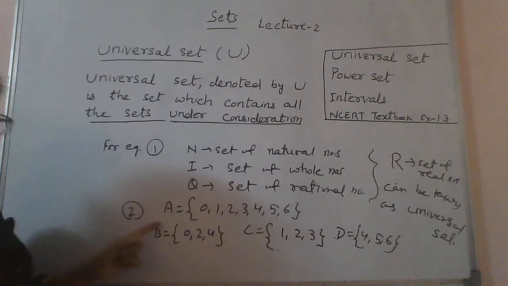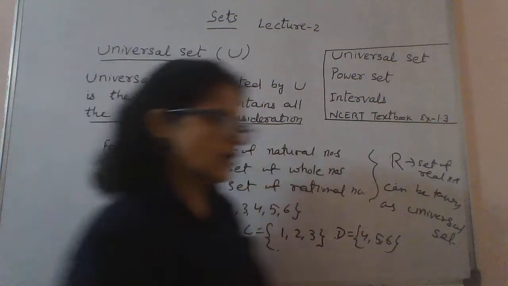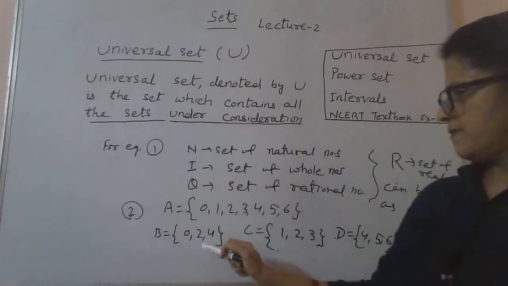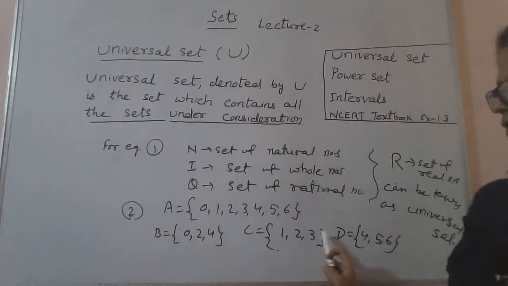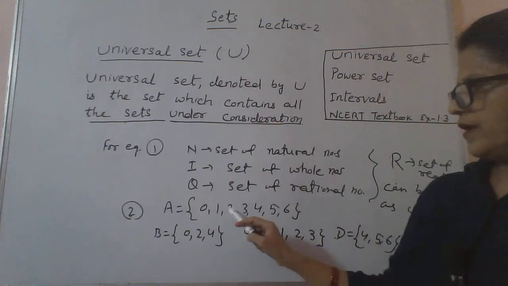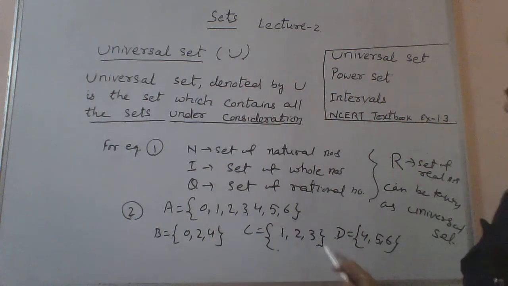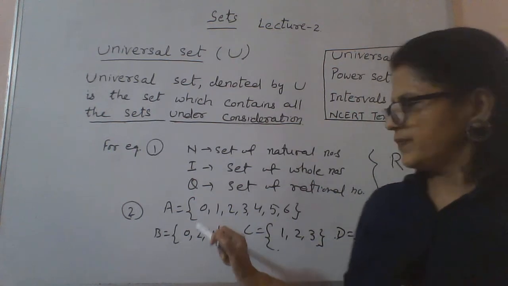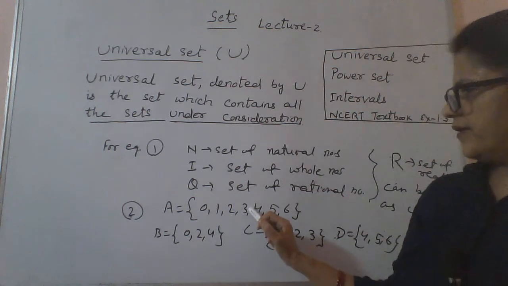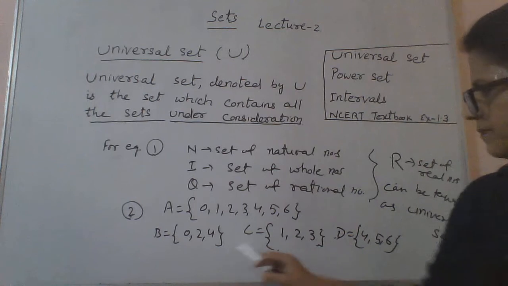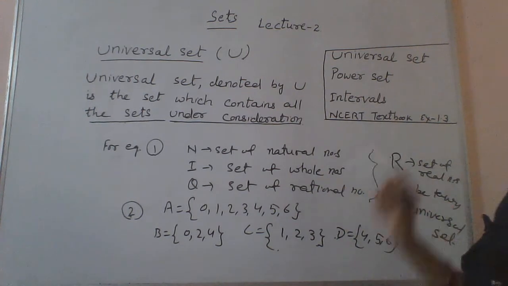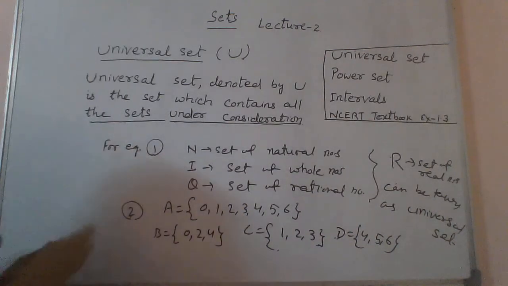Now, in this case, your A is considered as universal set for B, C, D. It means A contains all these sets. Under consideration means under this situation, we can say A is universal set for B, C and D sets.